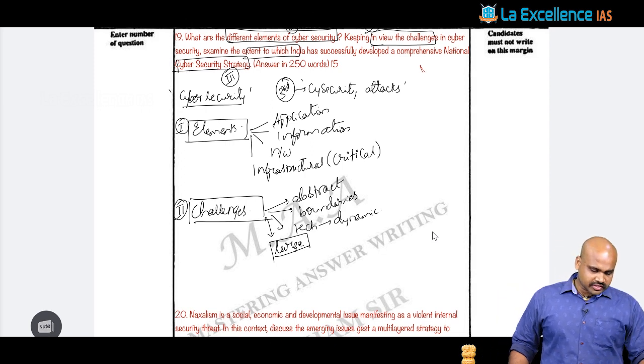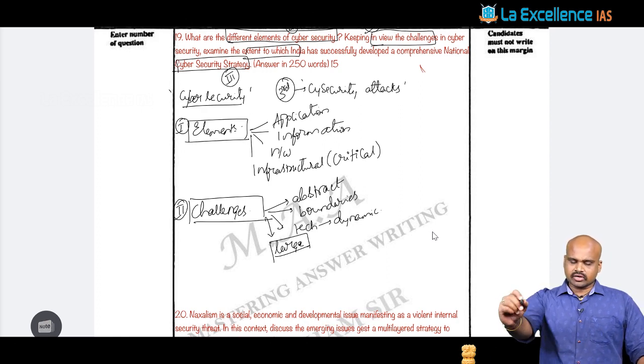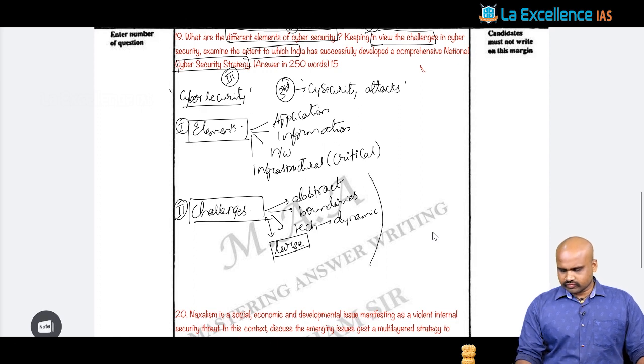Because of all this, cyber security and management becomes a very difficult part. Now here, in this context of the challenges that are existing, we have to see what are the measures that have been developed by India.